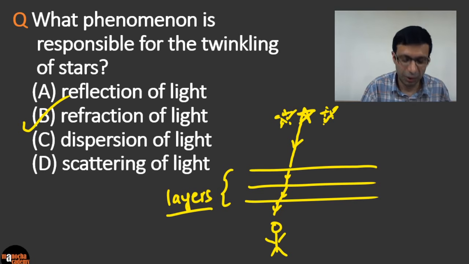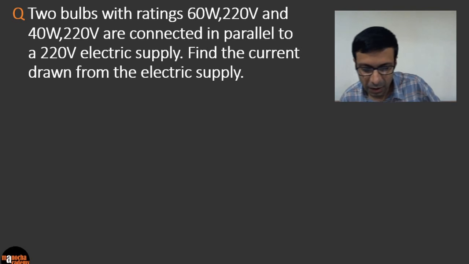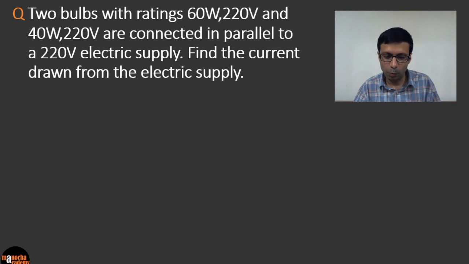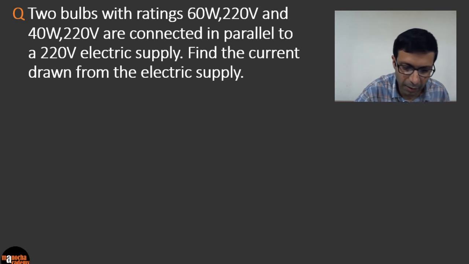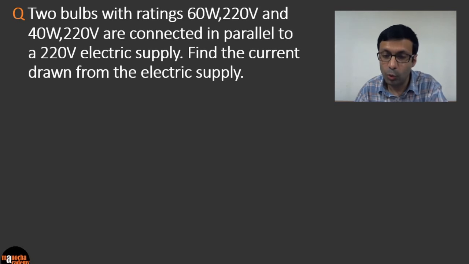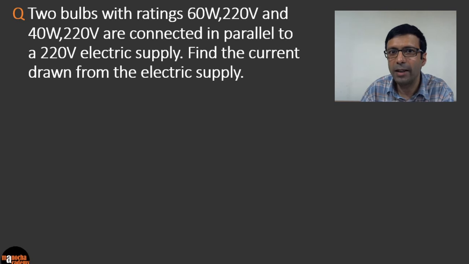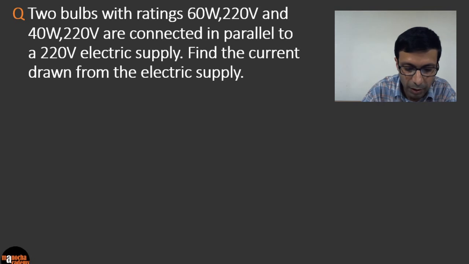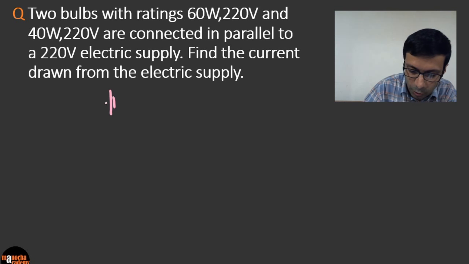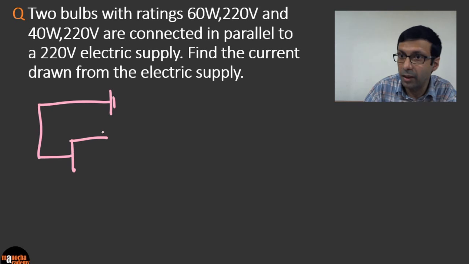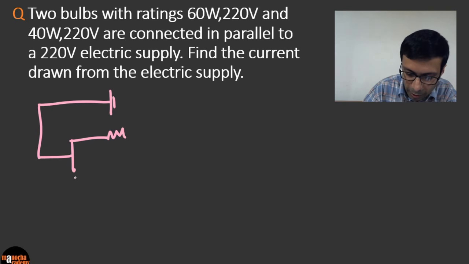So let's move on to the next question here. So this is an interesting question. We have two bulbs with rating 60 watt, 220 volts, and 40 watt, 220 volts connected in parallel to a 220 volt electric supply. Find the current drawn from the electric supply. Again, in electricity, I highly recommend you draw a diagram, right? To visualize the question, please draw a diagram. Don't do all this mentally in your tests, right? So let's go ahead and draw a diagram here.